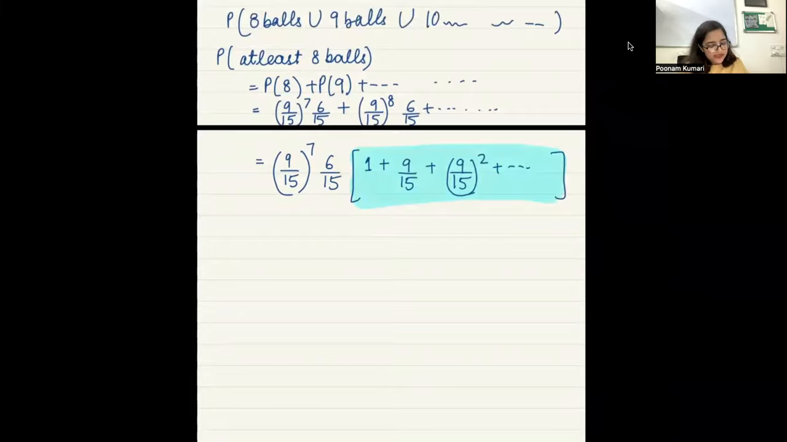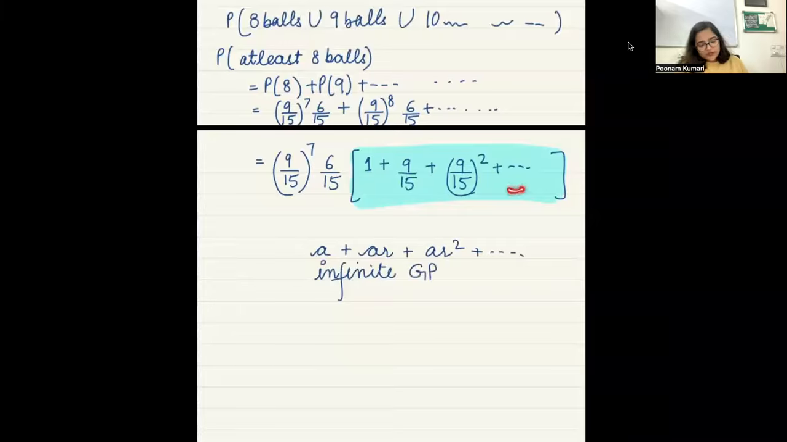Have you heard of something like this? A plus AR plus AR square. Have you heard of infinite GP? Yes, ma'am. Geometric progression. Right? Infinite GP, because this process will keep going on till infinity.